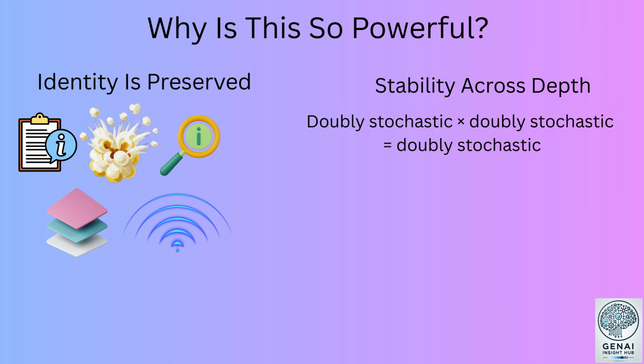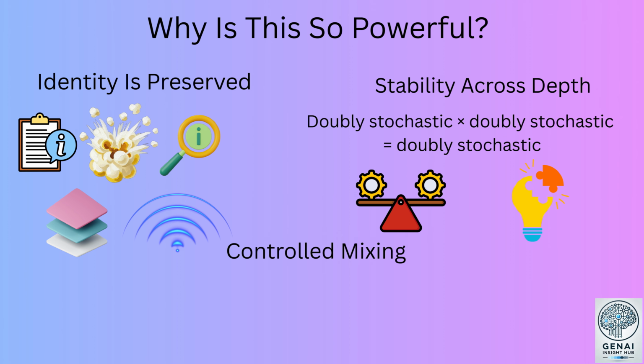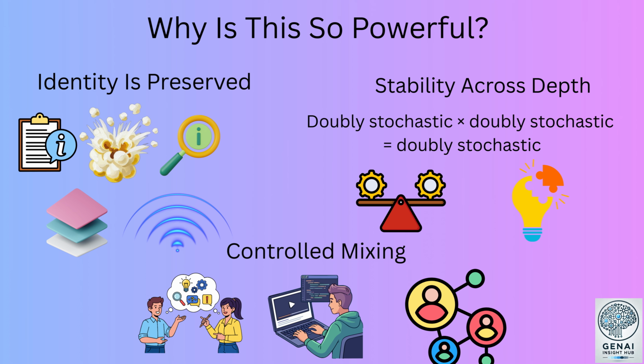Doubly stochastic multiplied by doubly stochastic equals doubly stochastic. So even when you multiply many layers, stability is preserved forever. This fixes the biggest HC problem: controlled mixing. MHC still allows information sharing, cross-stream learning, rich interactions, but in a safe and bounded way.